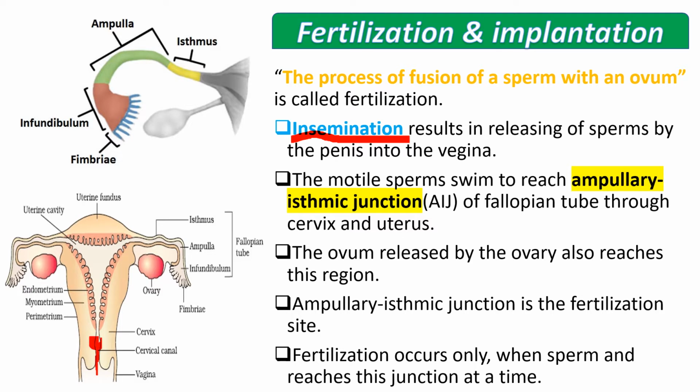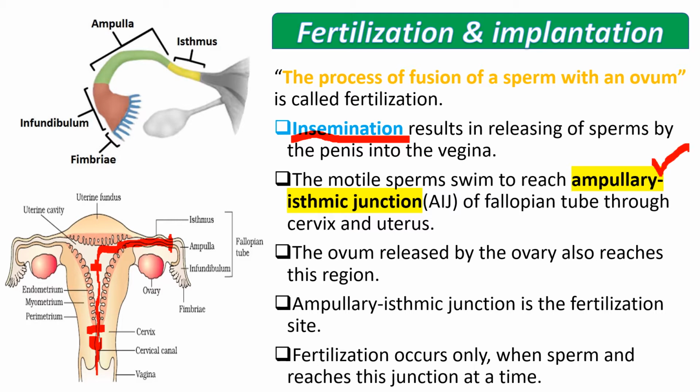The motile sperms swim to reach the ampullary-isthmic junction of the fallopian tube through the cervix and uterus. This is the place where sperms are deposited by the penis. From here, the sperms move through the cervix. This is the cervical region. Through the cervix, the sperm enters the uterus part. This is the uterus part. From here, the sperms enter the isthmus ampullary region. This is the junction of ampulla and isthmus part.